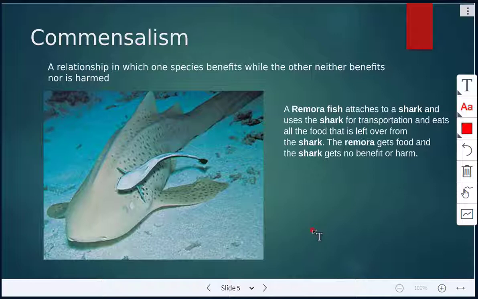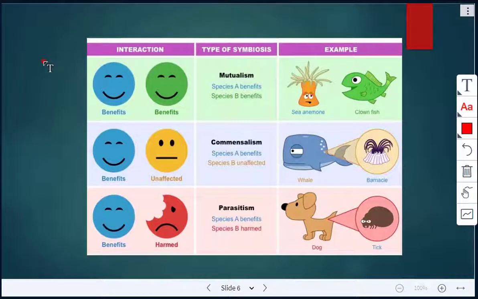Then commensalism, this was a relationship in which one species benefits and the other neither benefits nor is harmed. The example we looked at was a remora fish. It attaches to a shark, and it's going to use the shark for transportation, and it's also going to eat all the food that is left over from the shark. So the remora gets food and transportation. The shark is not benefiting, but neither is it being harmed. So that's commensalism. This chart we looked at last class just reviewed those three types of symbiosis.